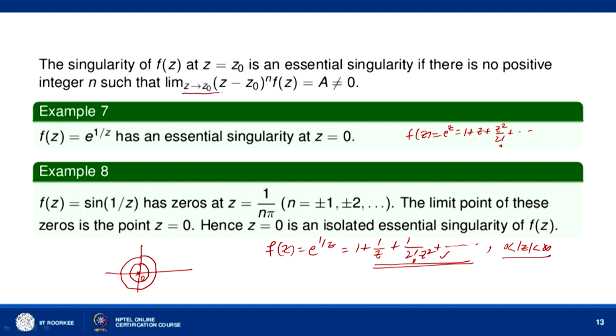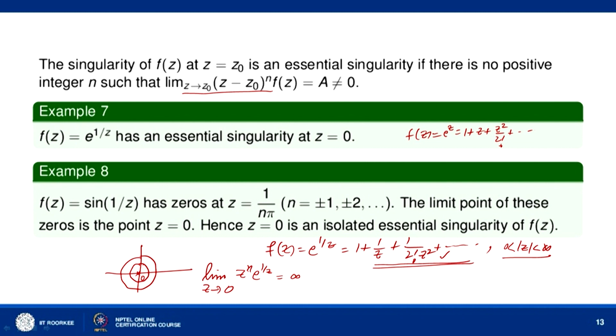Now, we can arrive at this conclusion by using this Laurent series expansion as well as by using this definition. In this definition, what we will do? We have to see whether it has an essential singularity at z equal to 0. So, let us take the limit z tends to 0, z to the power n into f(z), which is e to the power 1 by z. Now, this limit is never a non-zero finite value. It is always infinity.